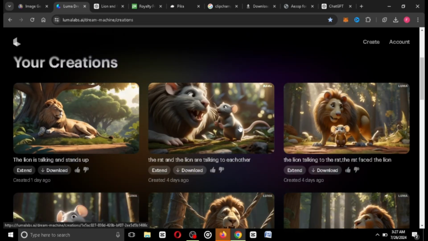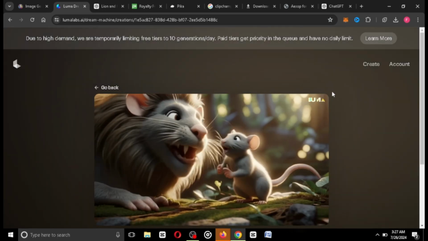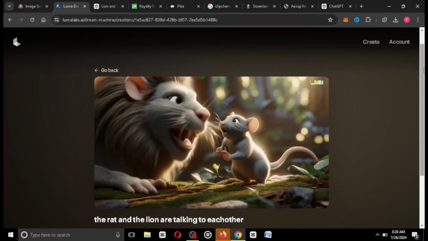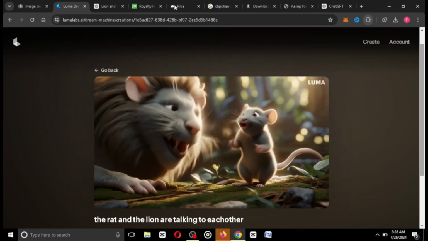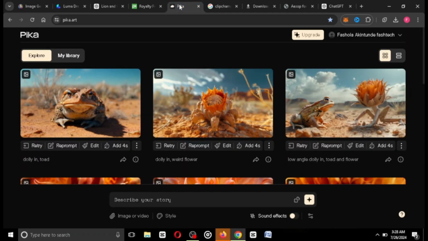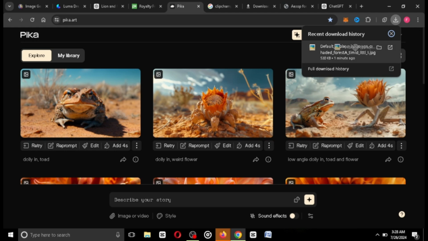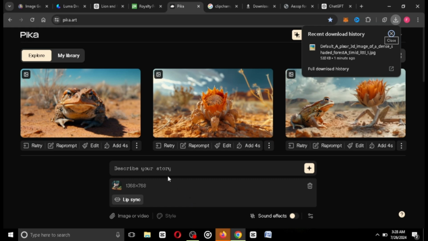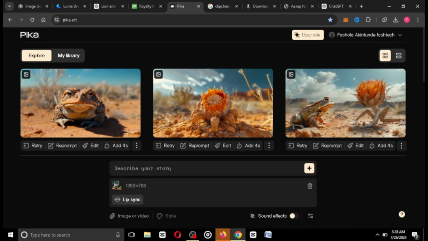And these are some of the animations that I was able to do while trying to create this particular project. The second AI tool that you can actually use to convert your pictures into animation is Pika, right? It is also cool if you ask me, but I don't think it's on the same level as Luma Labs Dream Machine. So I'm just going to drop this image right here also, and all I have to do to convert this into animation is to type the action that I want the mouse in this image to take. So let me just say the mouse is running. So that is how to actually convert these pictures into animation.